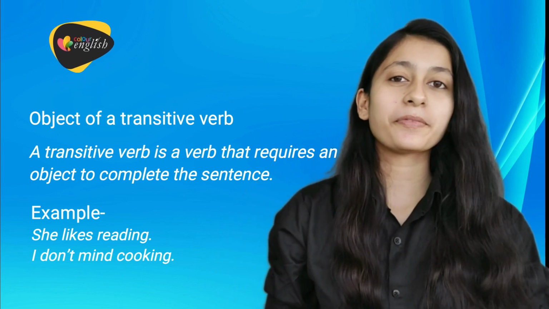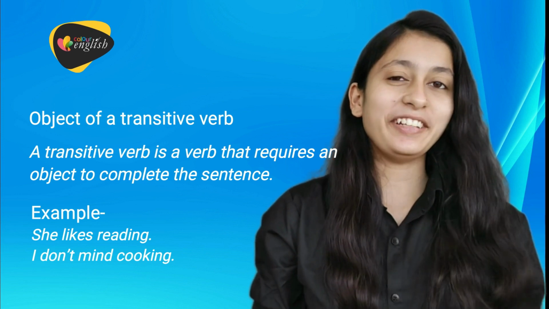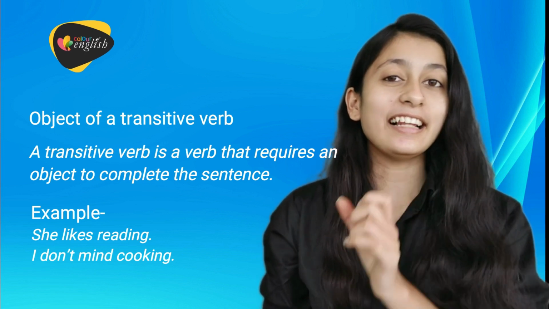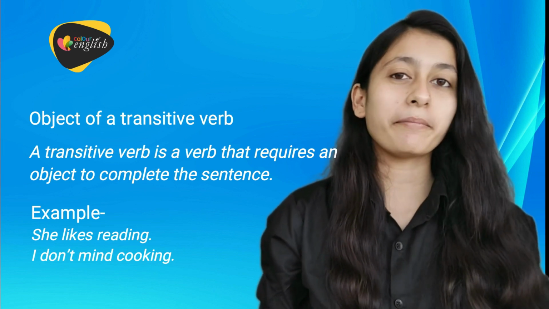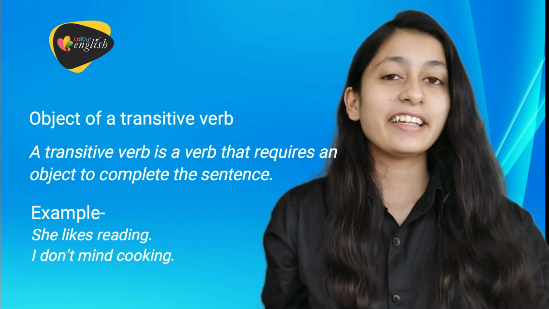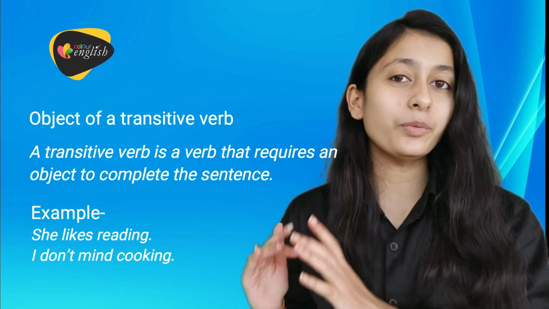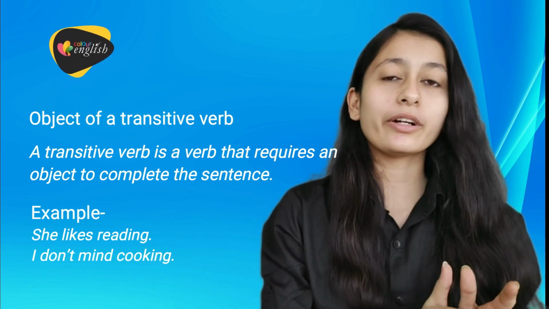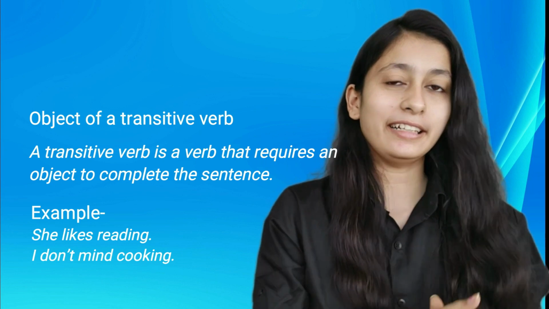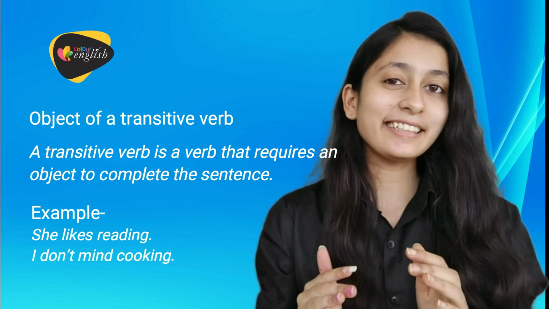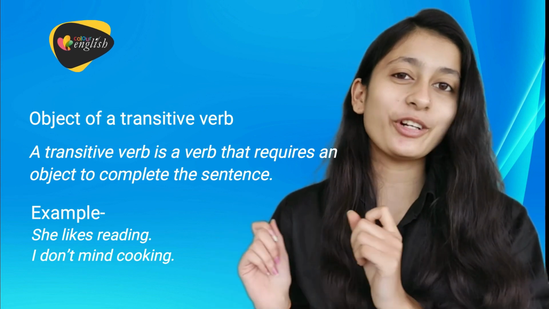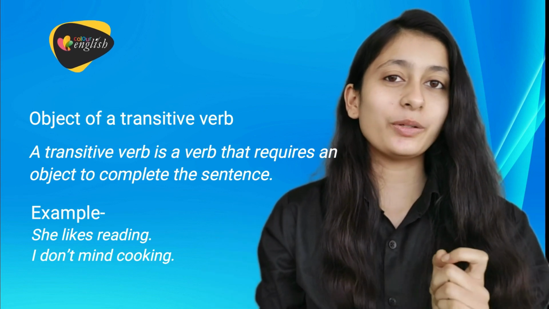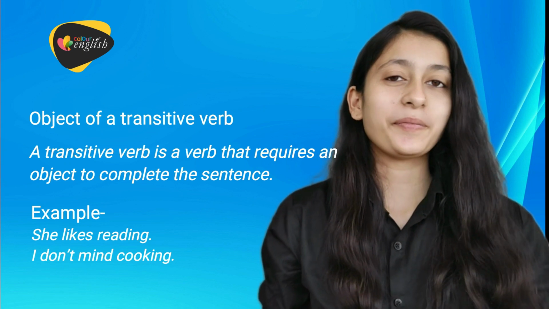For example, she likes reading. Here, likes is a transitive verb that requires an object to complete the sentence. यहाँ पर likes जो है वो transitive verb है जिसको object की ज़रूरत है sentence को complete करने में. She likes reading. Here reading acts as an object of transitive verb, so it is a gerund.